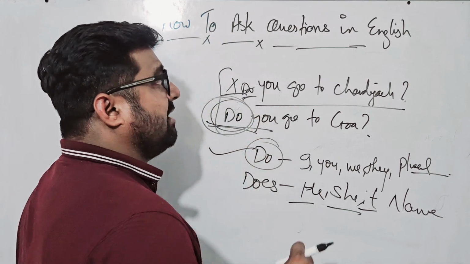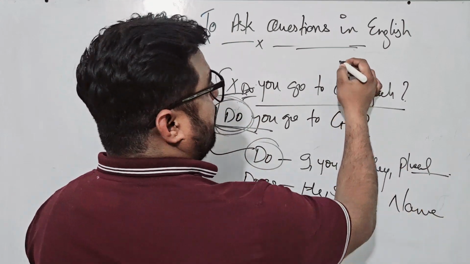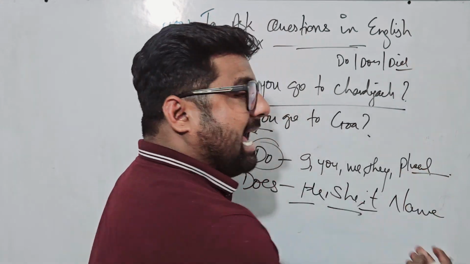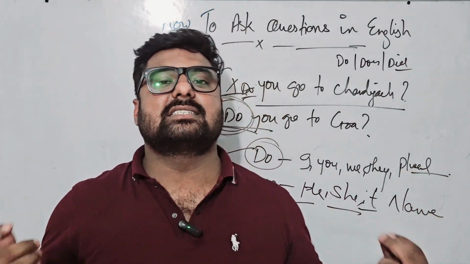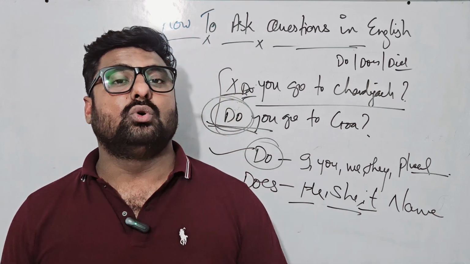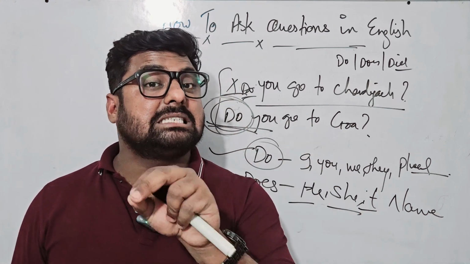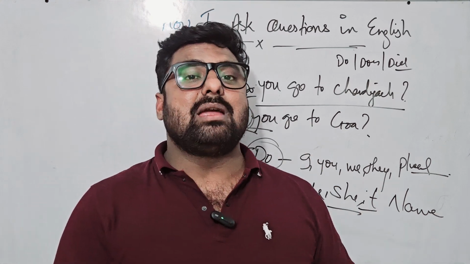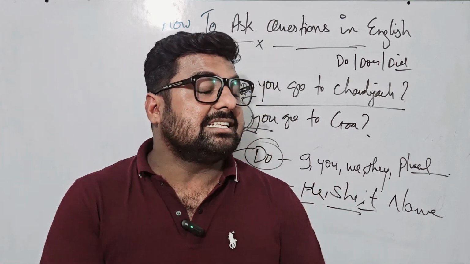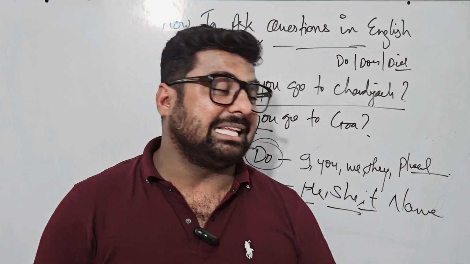And there are certain things, for an example, do, does, did, has, have, is, am, are. These are all helping verbs. You need to put all these helping verbs in the beginning in order to make different interrogative sentences in different tenses. I hope you are getting what I mean to say.